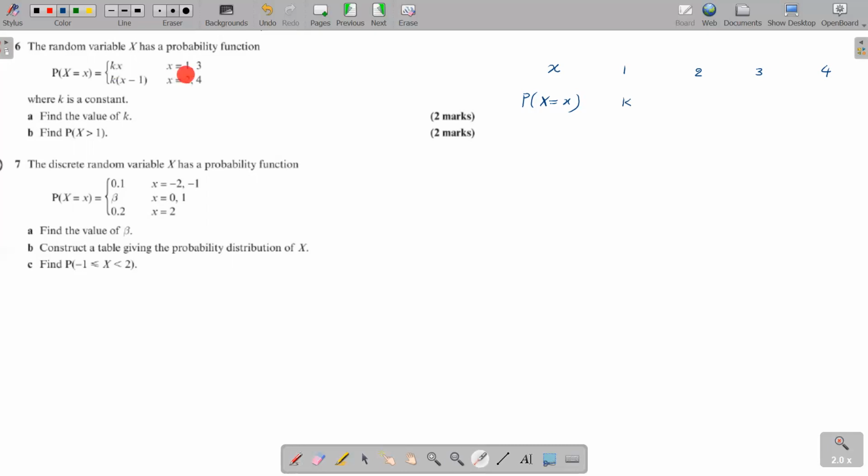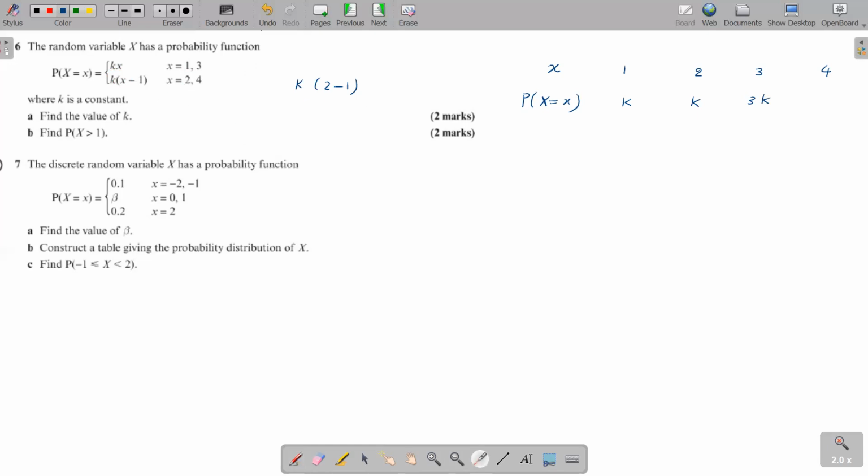When x is 2, to which line do I go? I can't use the first one because the first kx is only for 1 and 3. When x is 2, I have to go for the second line. Can you see? When x is 2, it's k times x minus 1. In this case, x must be replaced by 2. So k times 2 minus 1. K times 2 minus 1 is, that's 1, right? So 1k. Basically, it's again a k. When x is 3, you go to this line over here, right? When x is 3, it's k into 3. That's 3k.